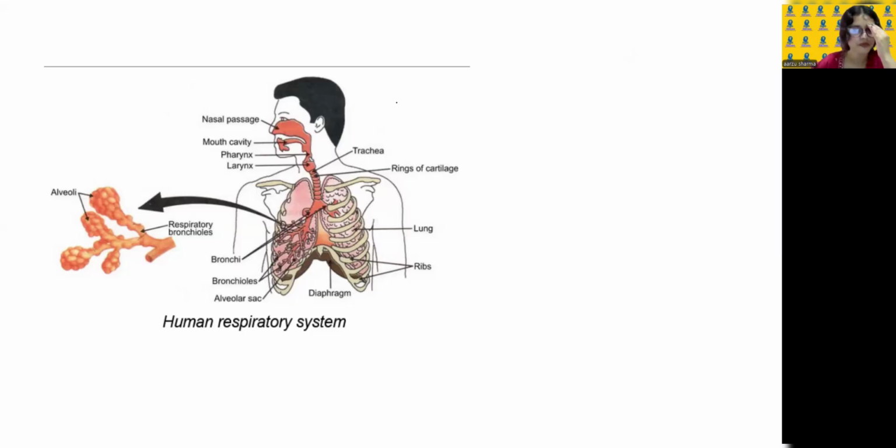Now, see, we will just have an overlook first of all. Okay. First, the air enters through our nose. And when it enters through our nasal passage, inside you can see there are hair-like structures. There are tiny hairs, right? Oh, I'm sorry for the bad handwriting.